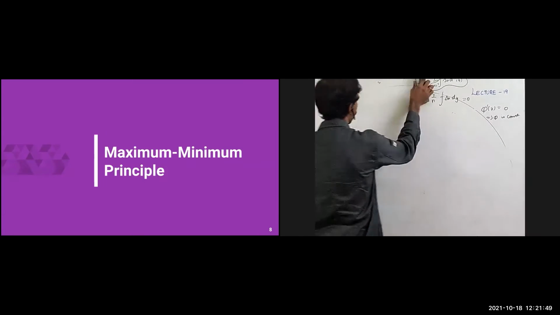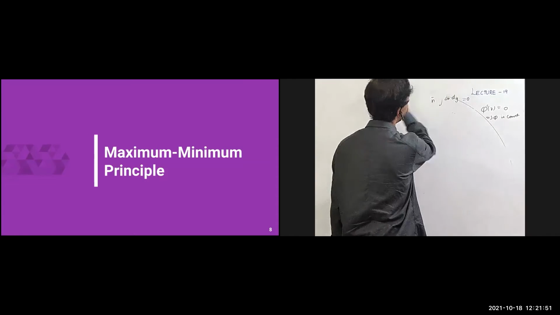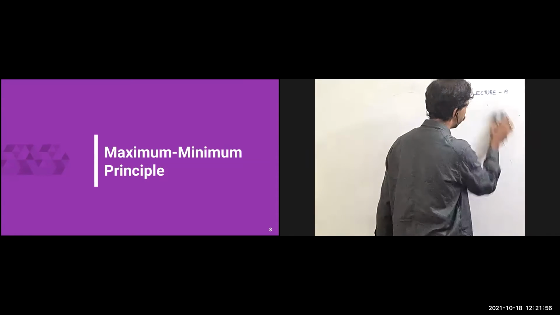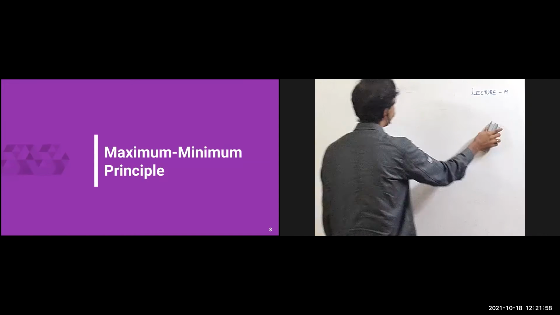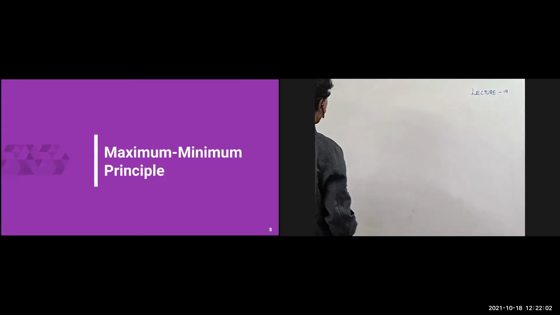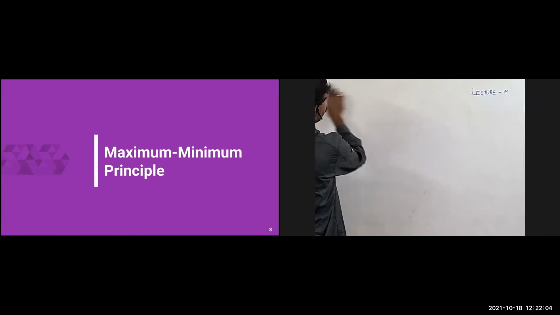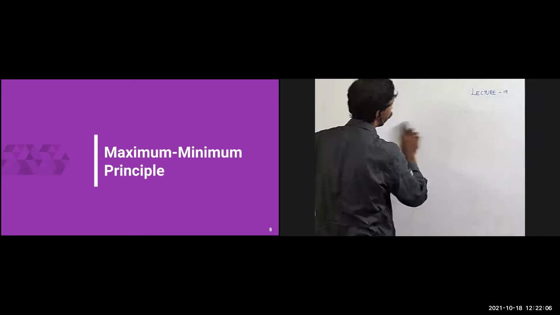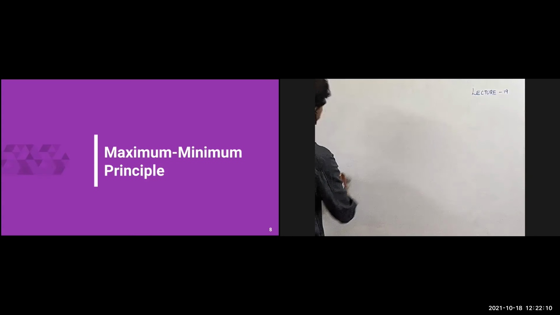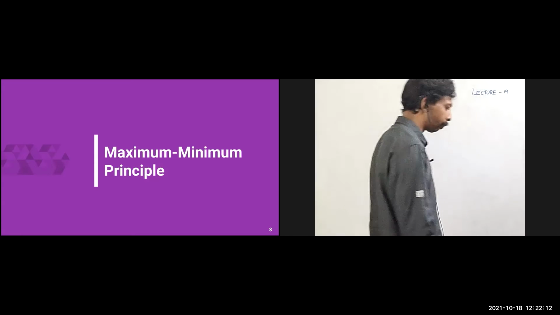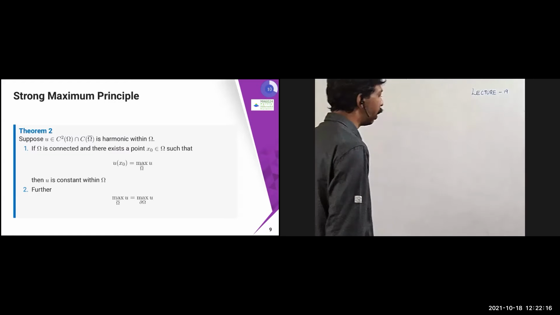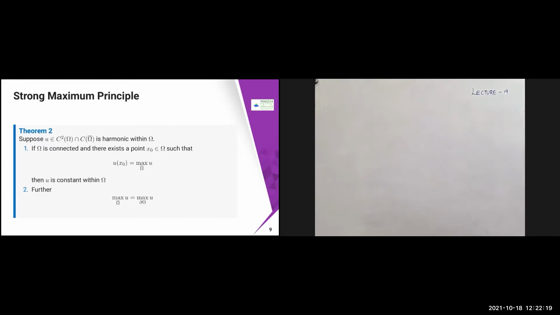In complex variables, in a complex analysis course, you might have studied harmonic functions and other things, but this is one of the important concepts which is going to be helpful for the next theorem. That next theorem is another important principle, which many physics and engineering problems exploit through its properties. Let us see what the maximum minimum principle is.